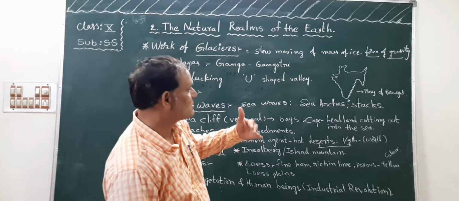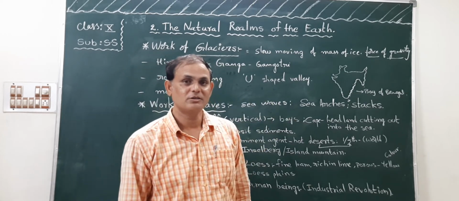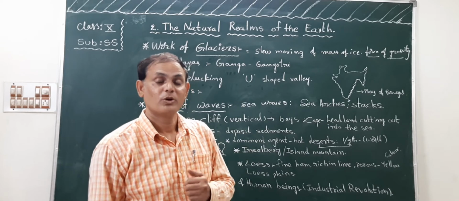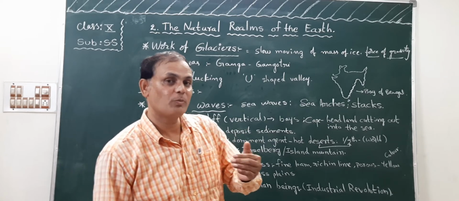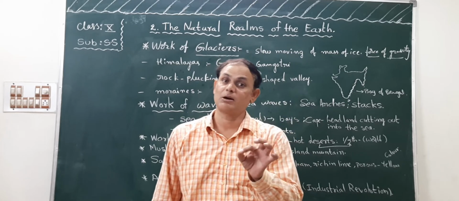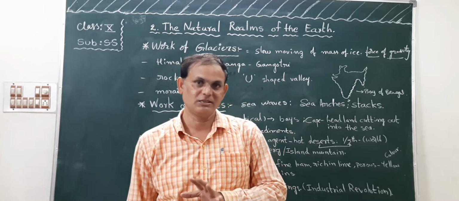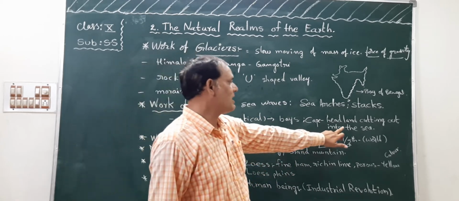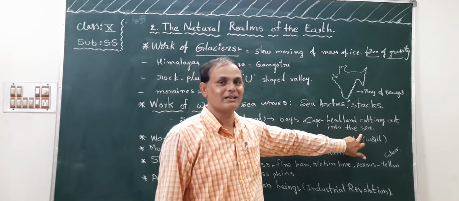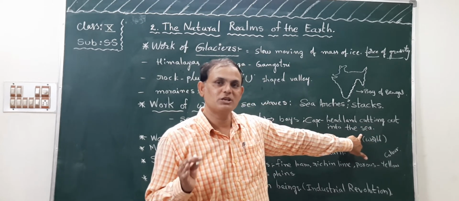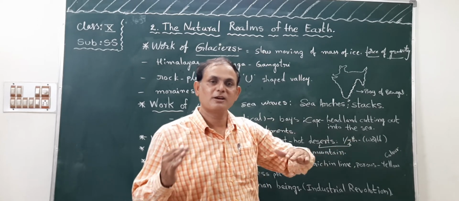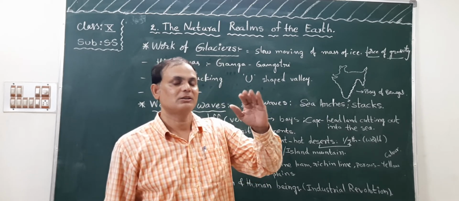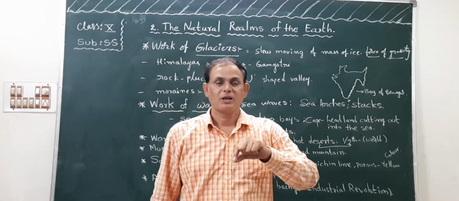Okay, children, next, caves also occur due to the hitting of the waves in seas and oceans. Cape of Good Hope, where is it, children? Cape of Good Hope is in the Africa continent, in South Africa country, the last tip of Africa. Okay, cape means a headland cutting out into the sea, children. So that is called a cape. For example, Cape of Good Hope.